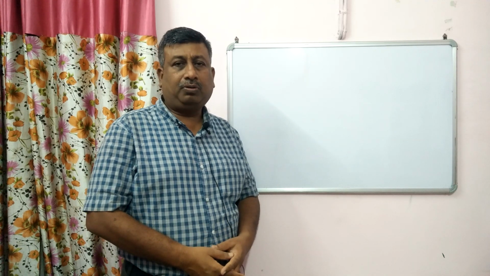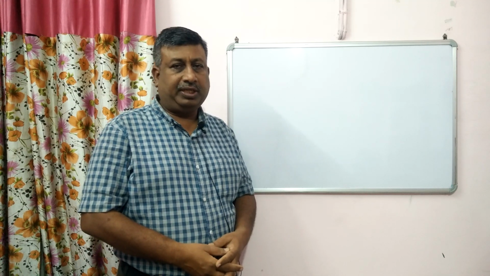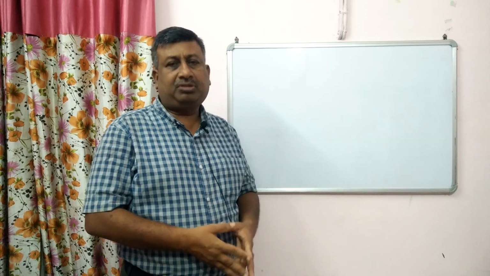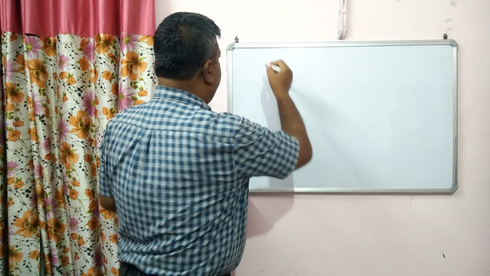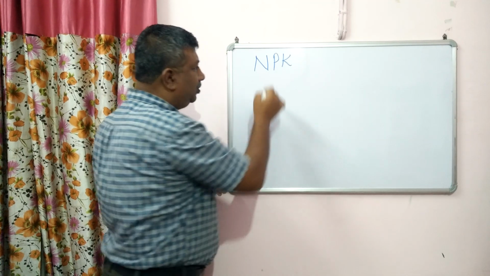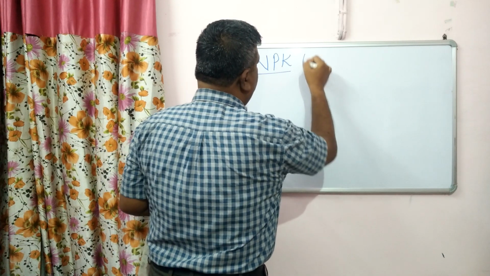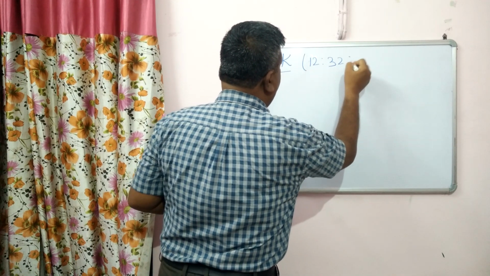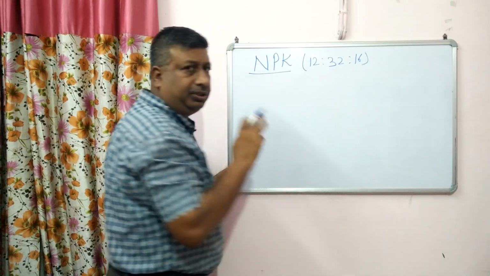In this lecture, I will tell you about the NPK complex fertilizer. What are these complex fertilizers, NPK complex fertilizers, and what are the advantages of these fertilizers? These fertilizers are very important and they have advantage over straight fertilizer. NPK fertilizers are available commercially in the market, and they contain nitrogen, phosphorus and potassium, and the most common is NPK 12, 32, 16, and other grades are also available. So this 12, 32, 16 is known as grade.